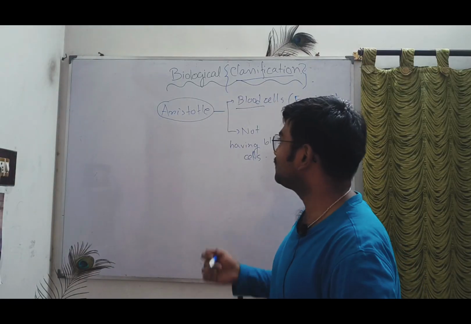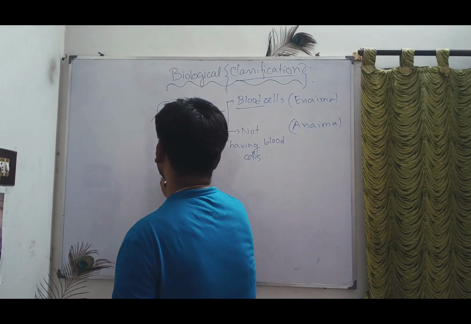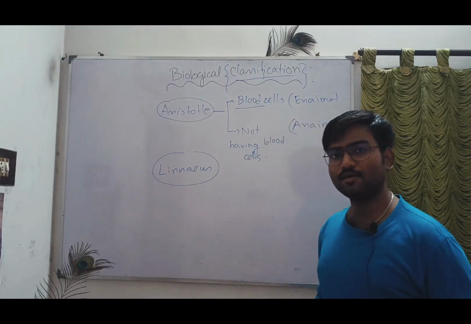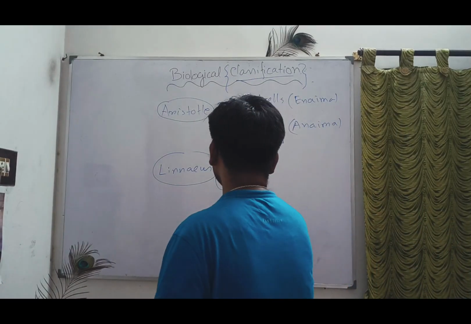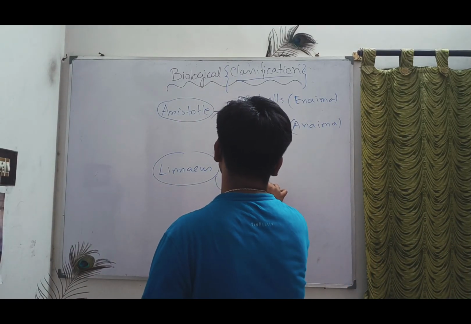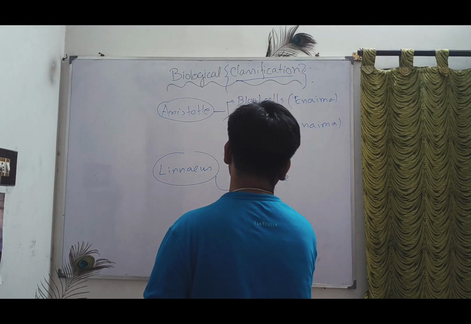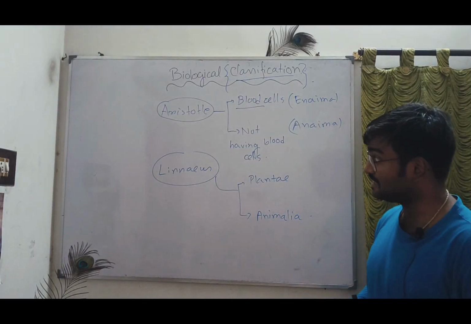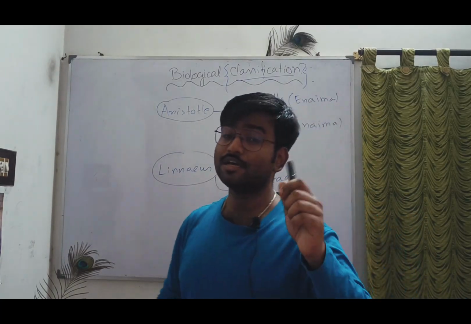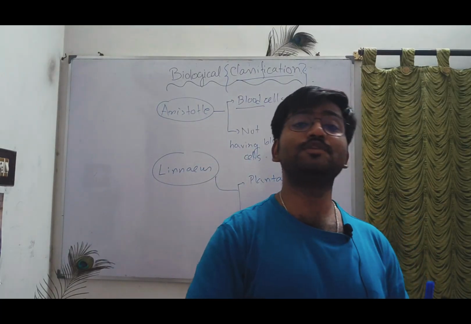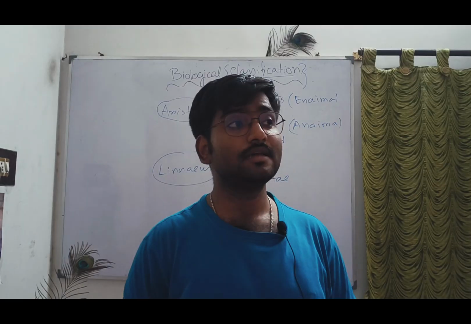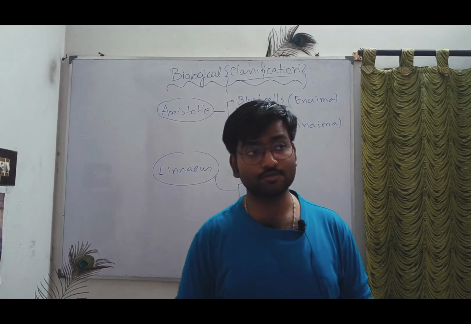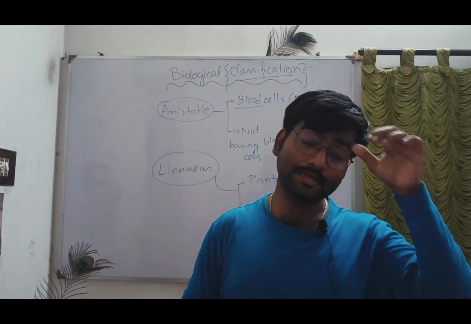Next, the scientist who came was Linnaeus. Linnaeus said that the entire living world was classified into Plantae, P-L-A-N-T-A-E, and Animalia. Plantae means plants, Animalia means animals, but here also some restrictions were there, because we know cells are of different types. Those that are primitive cells we call prokaryotes, and those that are modern cells we call eukaryotes.